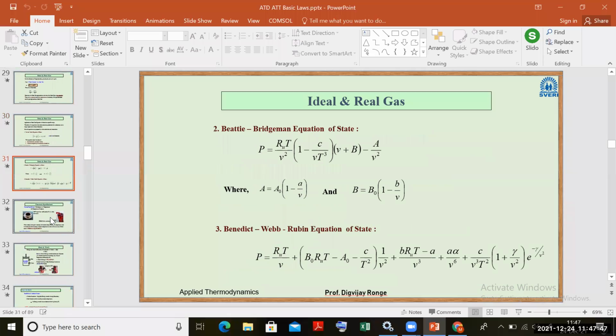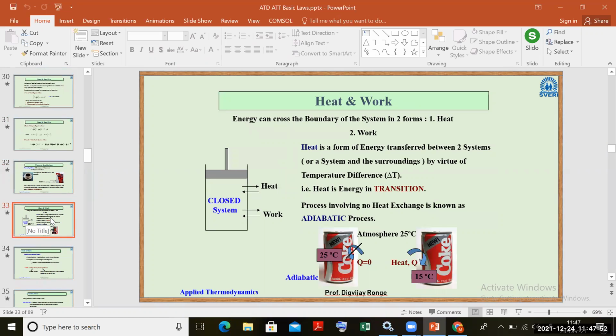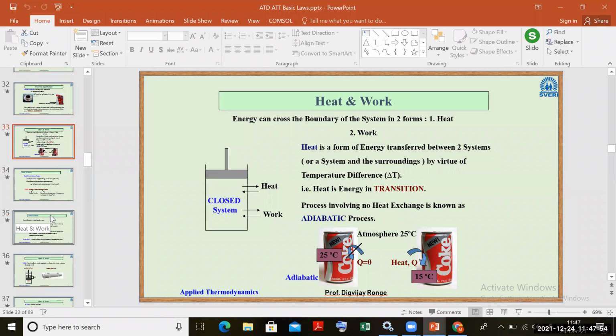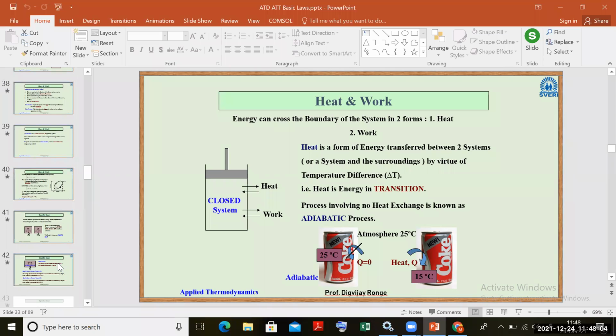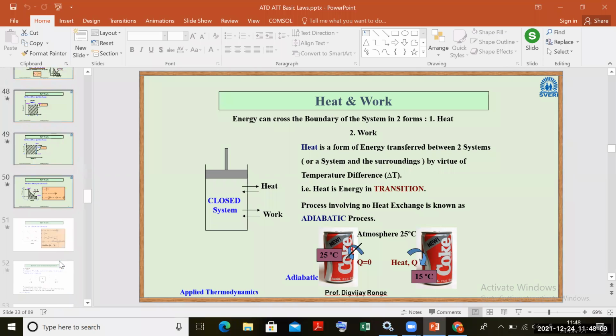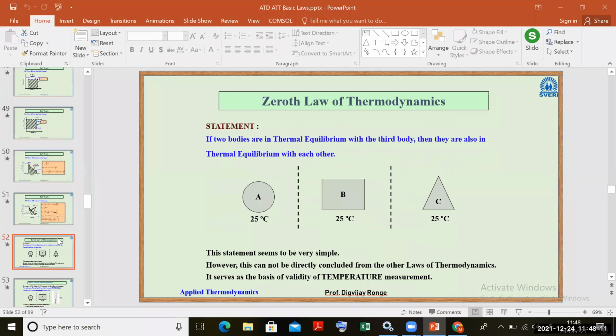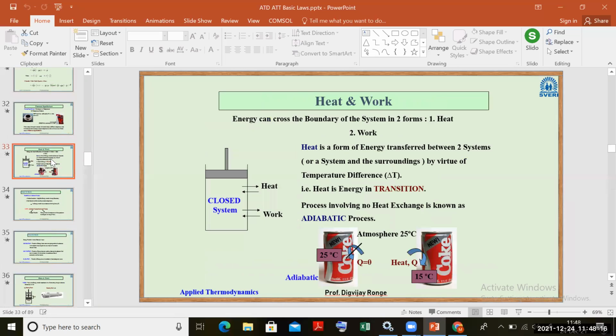Then we'll study the ideal gas equation. Then we'll see thermal equilibrium. Then we'll see heat and work. After briefly understanding what is heat, what is work, what is the formula for heat and work, then we can go to the zeroth law. So a lot of definitions and basic concepts we have to understand. Once you understand that, then we can move further.